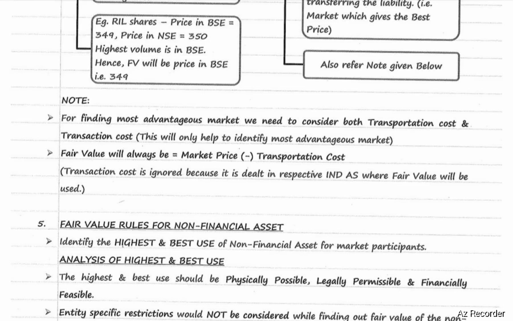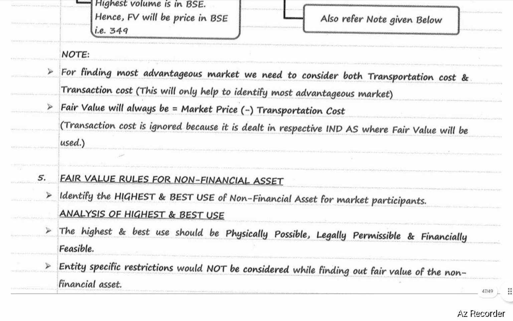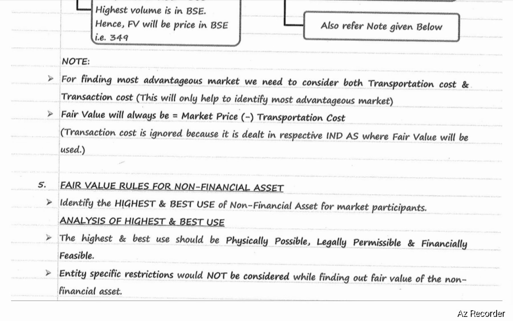Fair value rules for non-financial asset. First, identify the highest and best use of the non-financial asset for market participants. Analysis of highest and best use: the highest and best use should be physically possible, legally permissible, and financially feasible. Entity-specific restrictions would not be considered while finding out fair value of a non-financial asset.